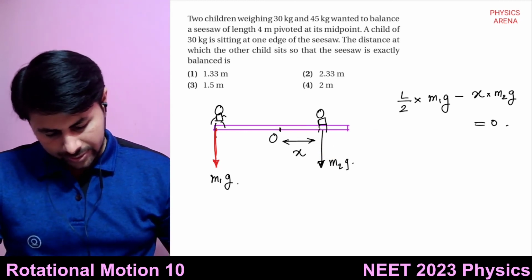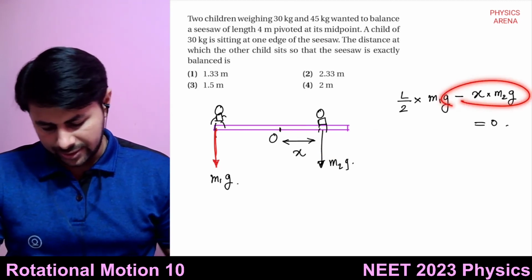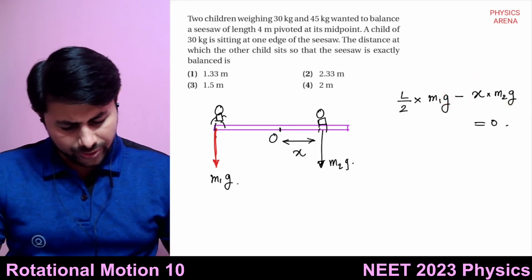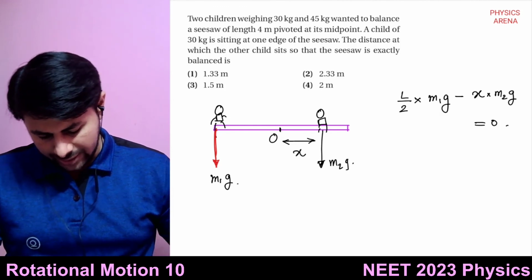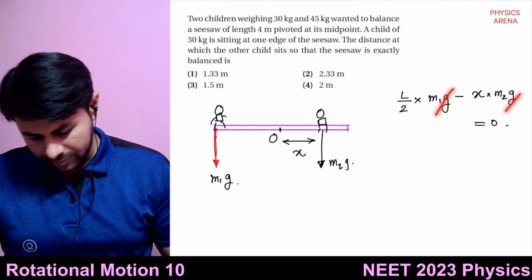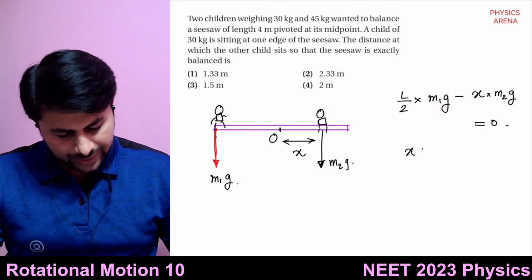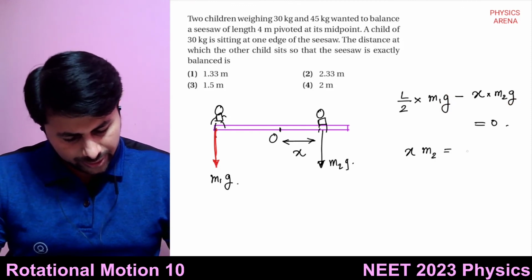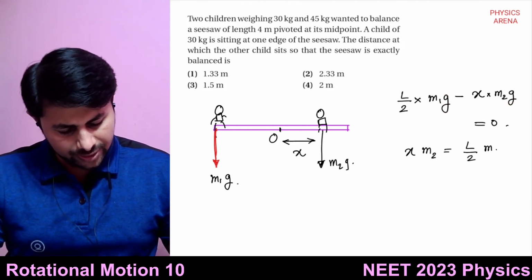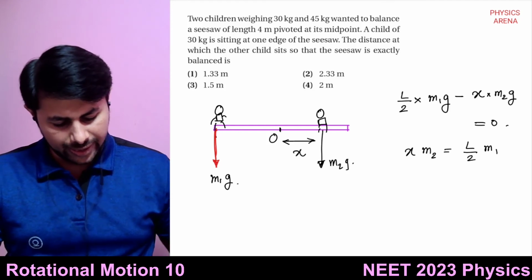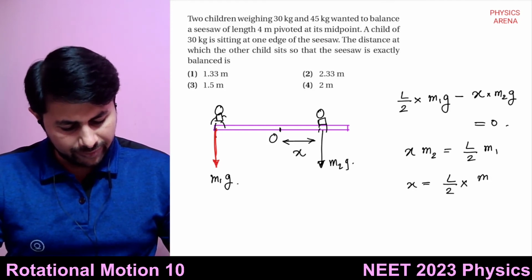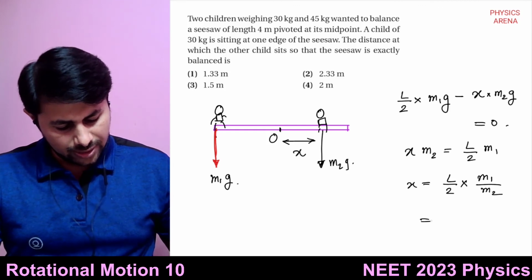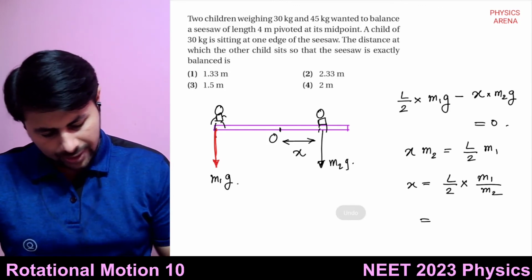That's why the second one is negative. We can cancel out g and g, so x times m2 is equal to L by 2 times m1, and we can take m2 on the other side, so x is equal to L by 2 multiplied by m1 divided by m2.